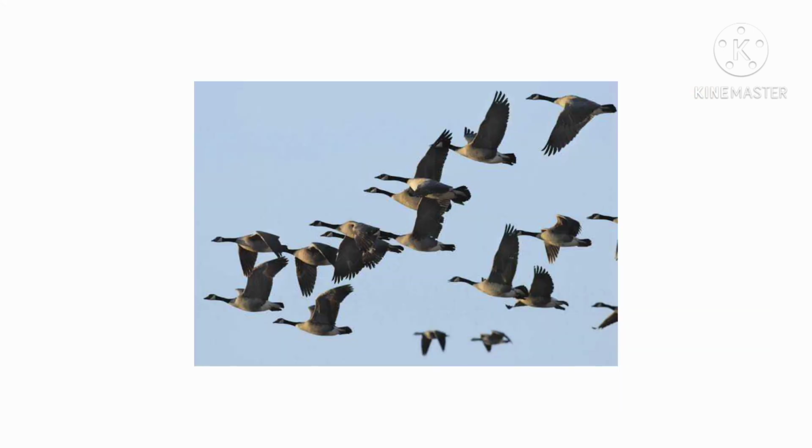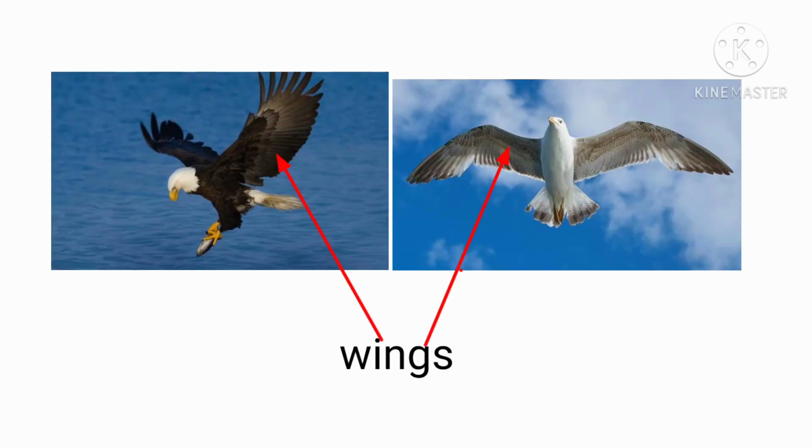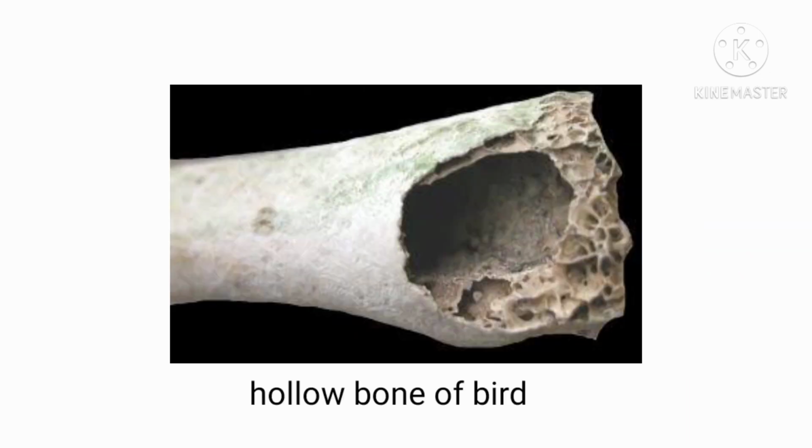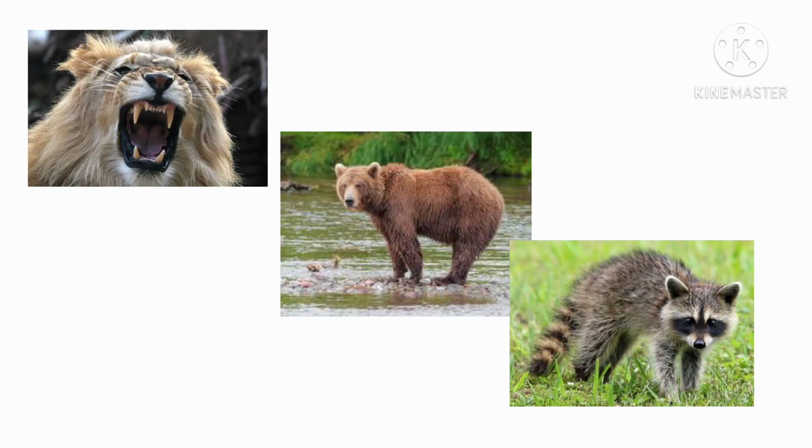just because they can't fly in the air. Birds have wings to fly, and compared to other animals these have hollow bones which make their body lightweight and help them fly. Other animals have strong bones compared to these. Because of strong bones, their body gets more in weight, so they can't fly in the air. They can't fly because of their heavy, strong bones.